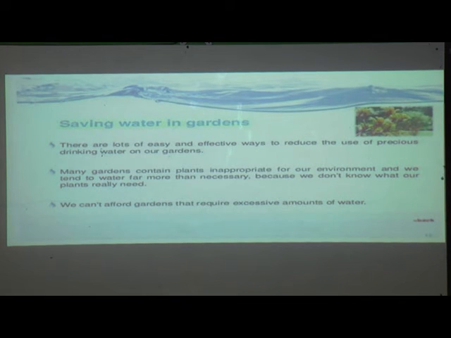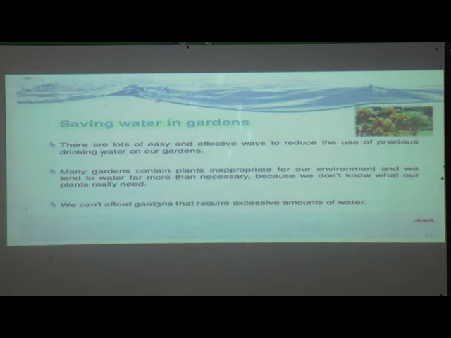Saving water in gardens. We can save water in gardens. There are lots of easy and effective ways to reduce the use of precious drinking water in our gardens. Many gardens contain plants inappropriate for our environment, and we tend to water far more than necessary because we don't know what our plants really need.